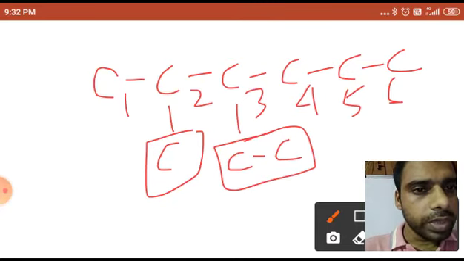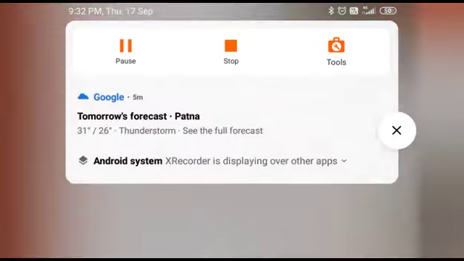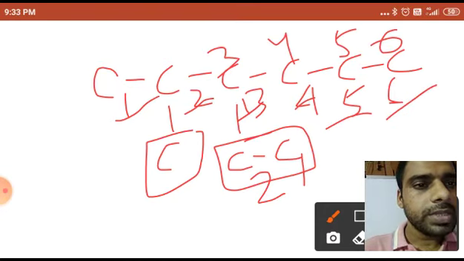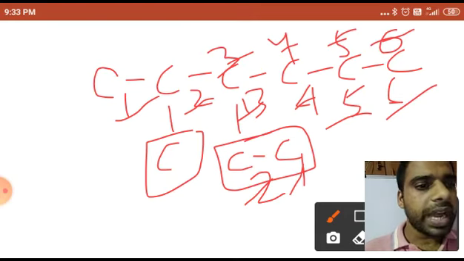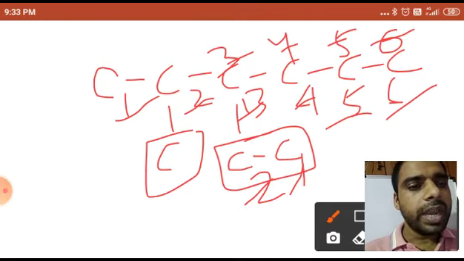I have two ways. Look, 1 2 3 4 5 6. So there is a problem, because you can see 1 2 3 4 5 6, 1 2 3 4 5 6. So in which way do I have to go? I have to go in that way where the number of side chains is maximum.